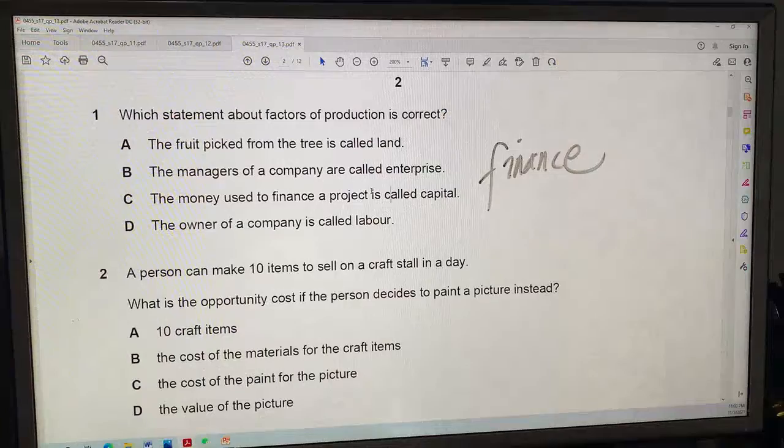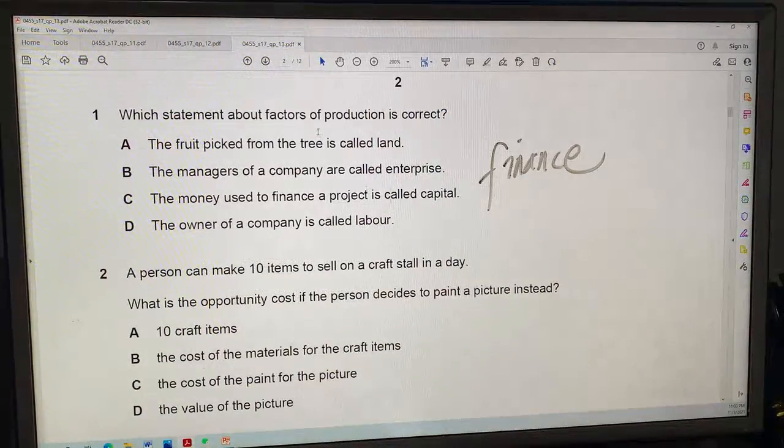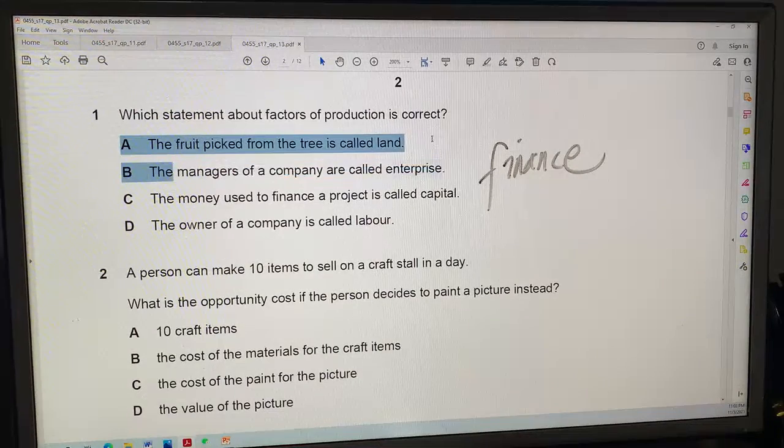So not C. And D says the owner of a company is called labor. We know that's not true. So the answer for 1 must be A.